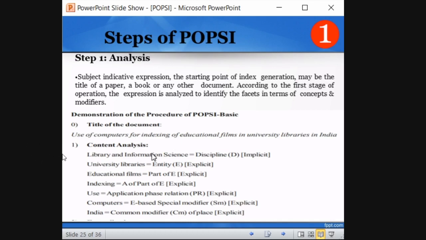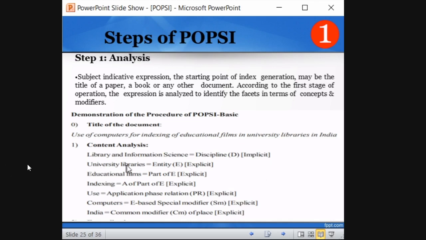So library and information science is a discipline, implicit. What do you mean by implicit? Implicit means which is not clearly stated. Here there is no mention of library and information science, but based on the title we know this is library science, though that is not clearly stated. This title falls inside library and information science. So it is not explicit, that means not visible. That's why they have written implicit for your understanding.